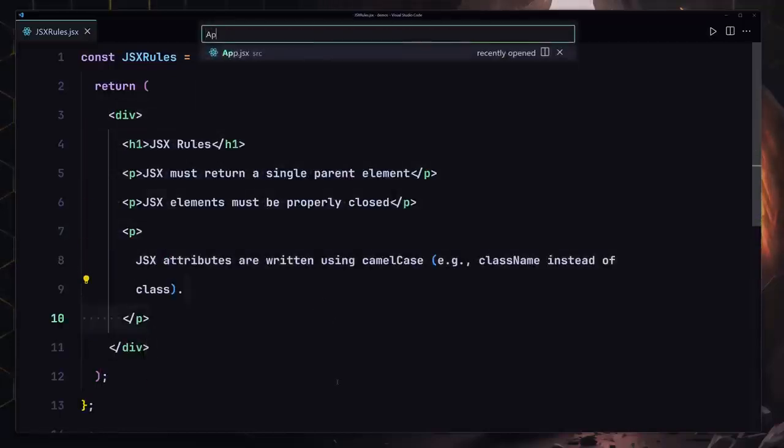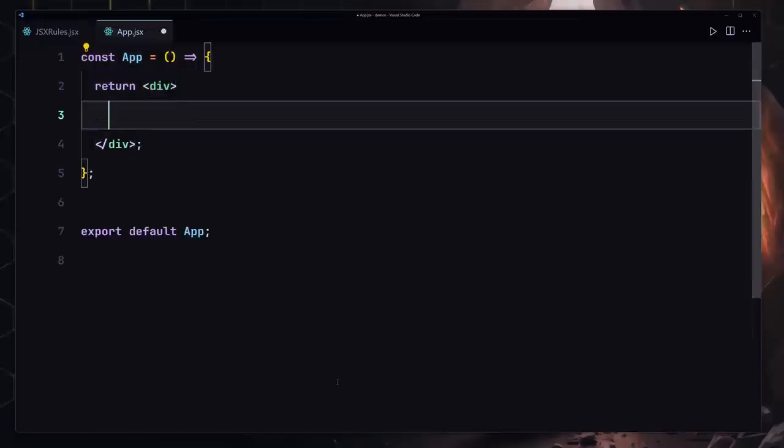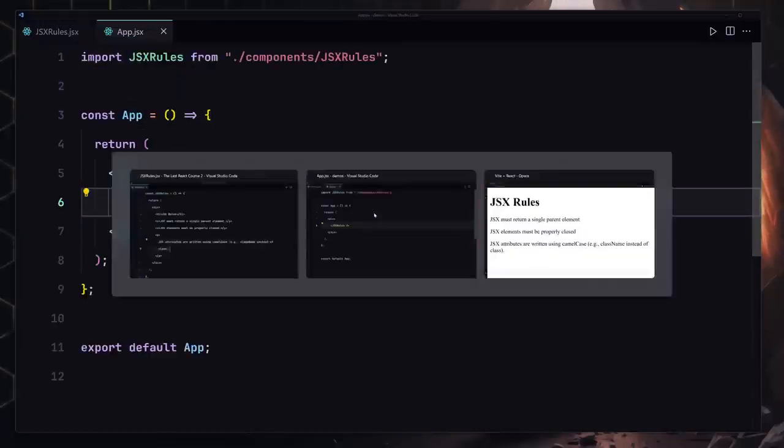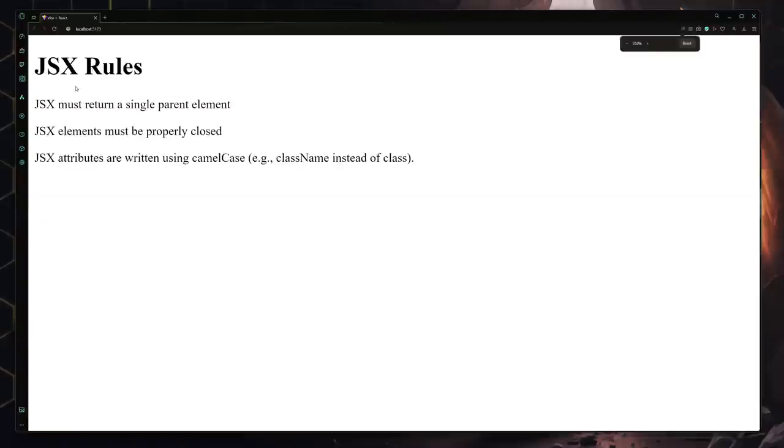Now we have to register this component inside our app, so I'll register it right here. We have our JSX rules, so I'm going to save my file, and here you can see we are now getting those rules right here. So yeah, that was another challenge in this course.